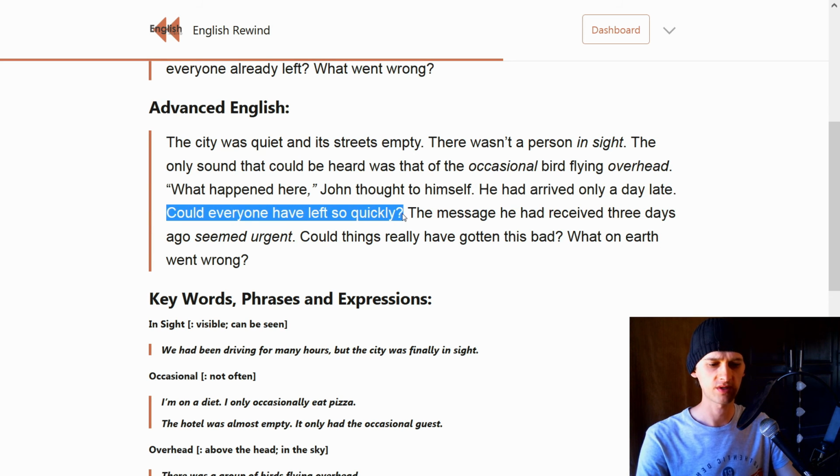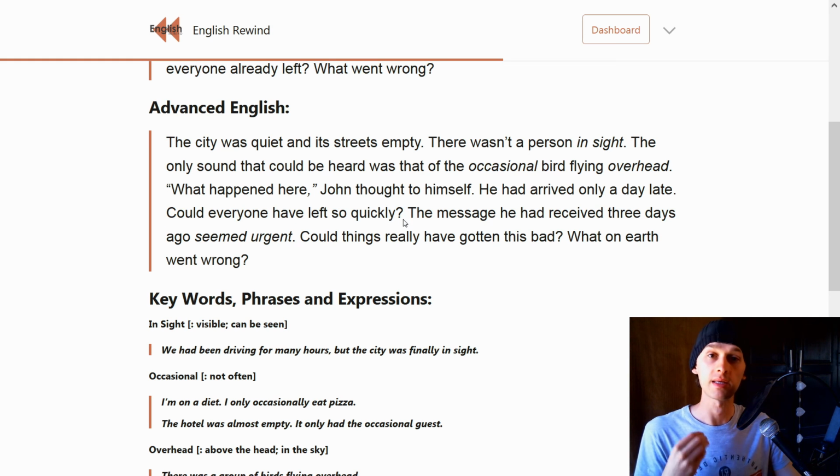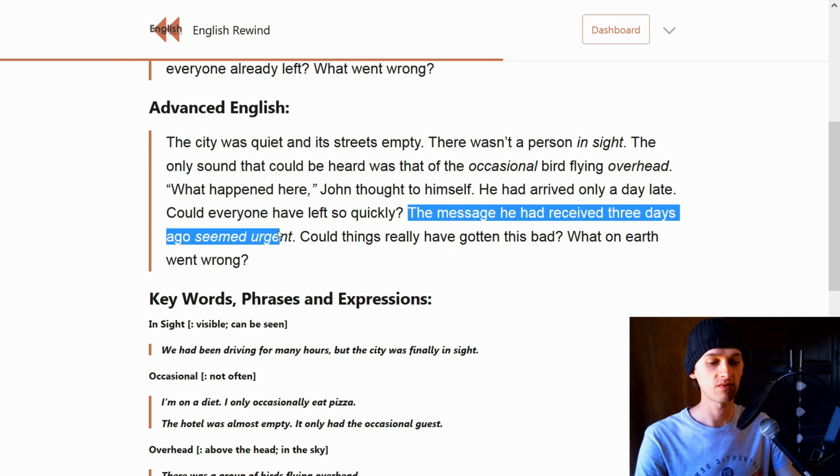Could everyone have left so quickly? So something was going on in the city, and for some reason, people were leaving the city. But he didn't think people were going to leave the city so quickly. The message he had received 3 days ago seemed urgent. So he had received a message about the city. I mean, something was going on in the city, and he had received a message that was very urgent. It was an important message.